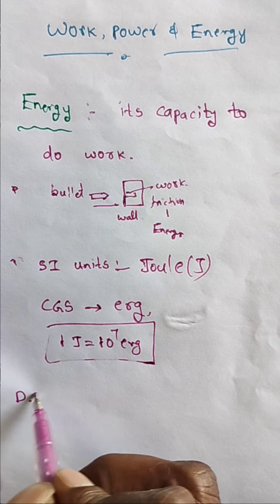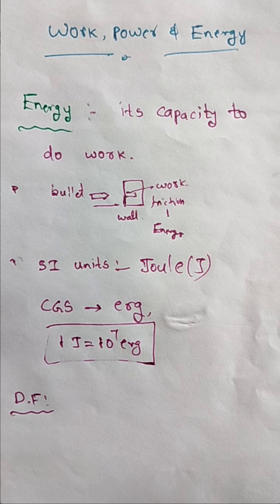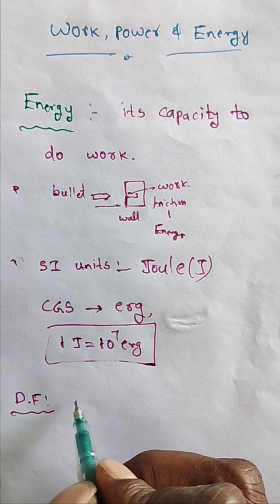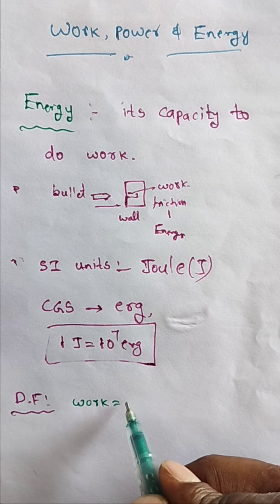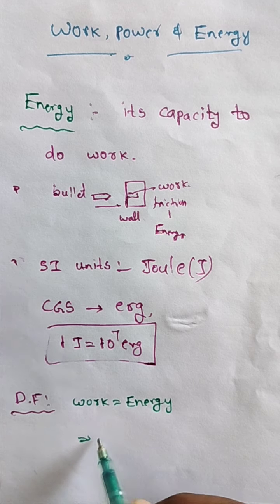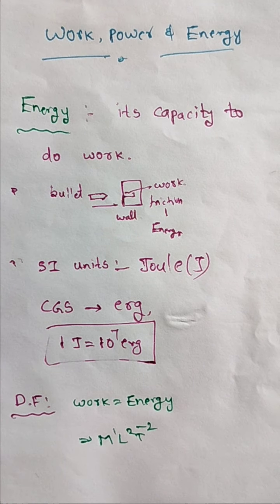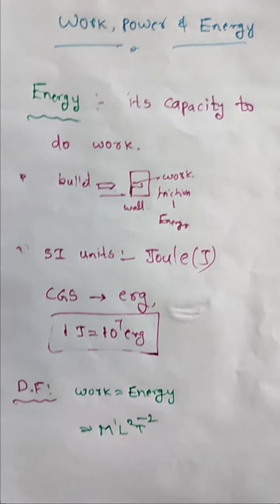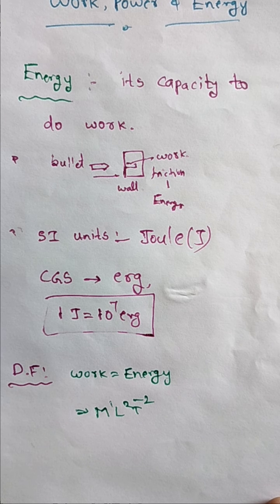And what is the dimensional formula? The dimensional formulas of work and energy are both equal. So that is M1 L2 T^-2.